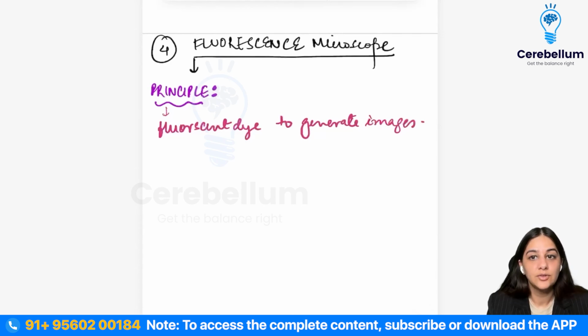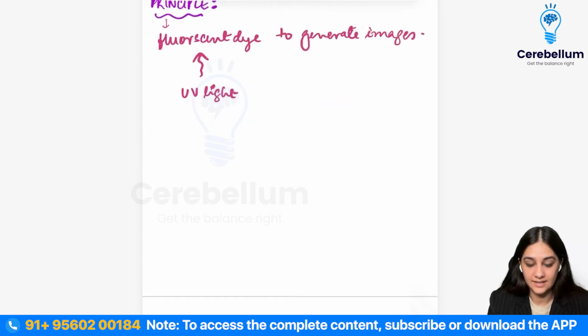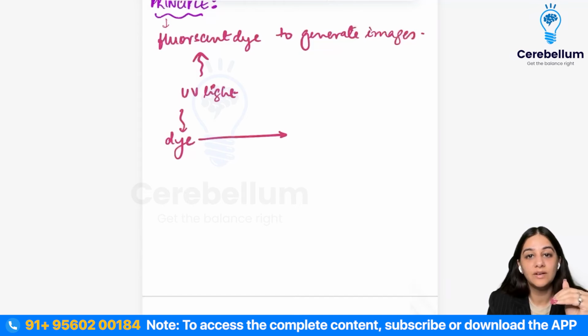right? The basic principle is that when these fluorescent dyes are exposed to UV light, they will get excited, right? So these dyes, whenever I'm putting a UV light, are going to convert the invisible shorter wavelengths into the longer wavelengths, which will become visible.